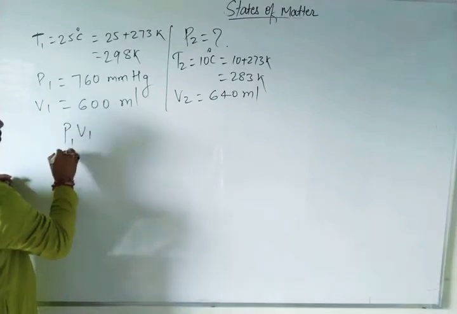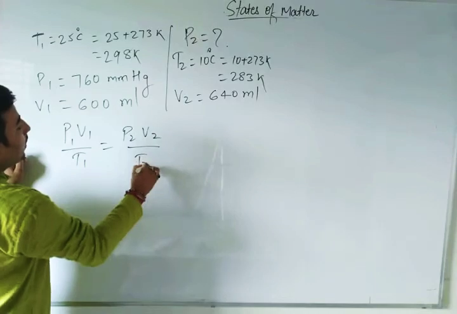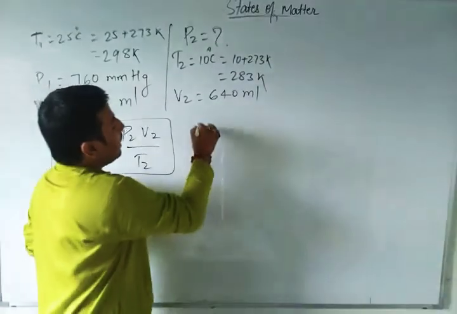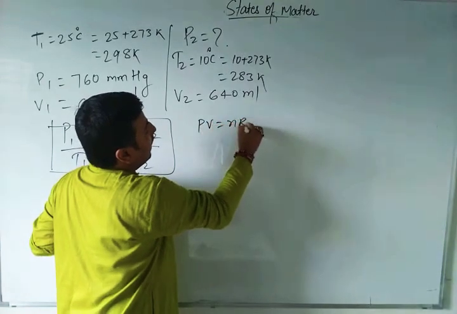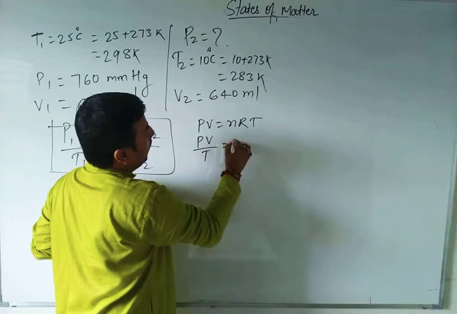P1 V1 by T1 is equal to P2 V2 by T2. Now you can ask me, sir, where does this equation come from? As I told you right now, PV is equal to nRT, the ideal gas equation. So PV by T is equal to nR.